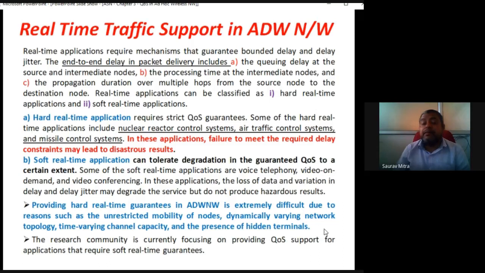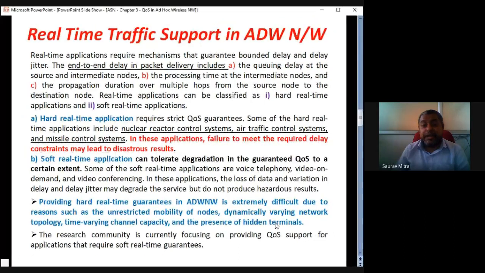Then time-varying channel capacity. As the nodes are moving, reconnection has to happen between the nodes. To establish the reconnection between different nodes, it will waste some time. In that time, the channel capacity will be zero, and just after the node is reconnected, the channel will not immediately be transmitting at its full capacity. So all these sorts of problems, including hidden terminal problems, are there in the case of ad hoc wireless nodes. That's why providing real-time quality of service for ad hoc networks is a very big challenge.